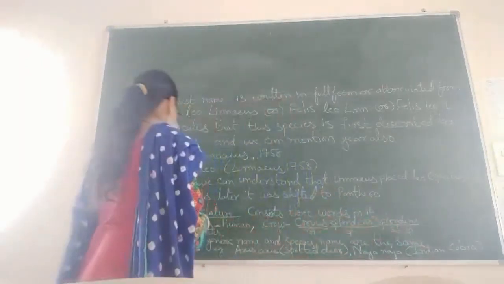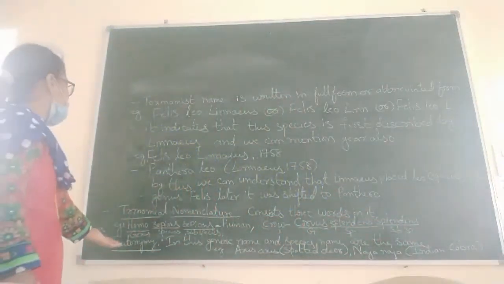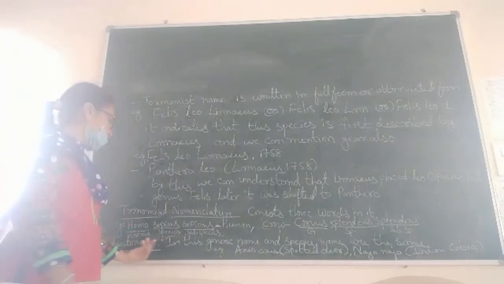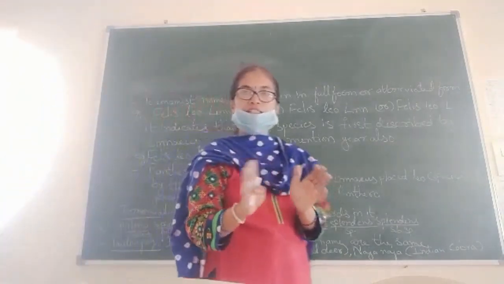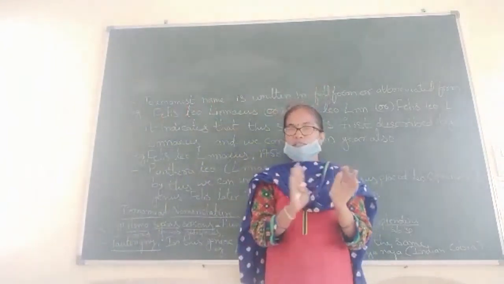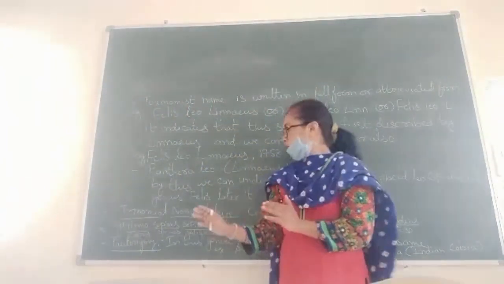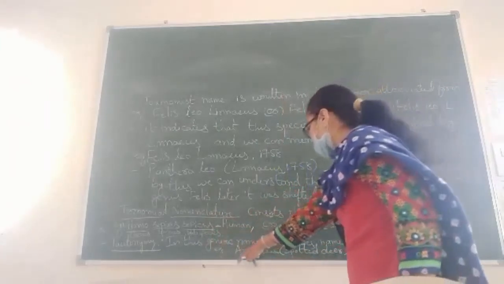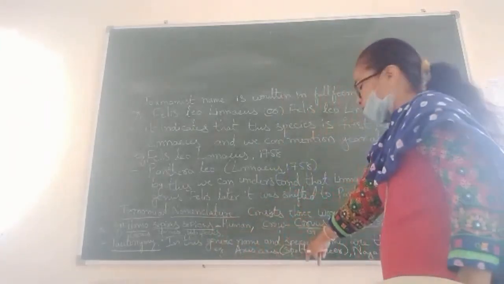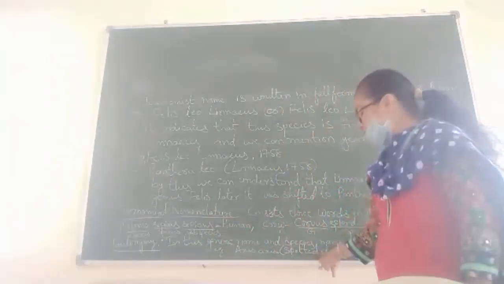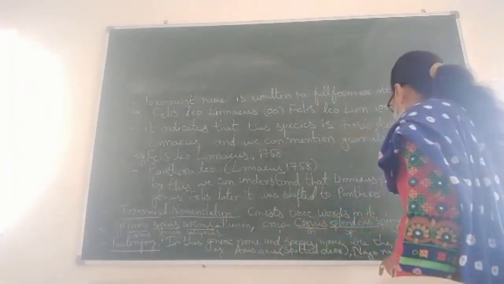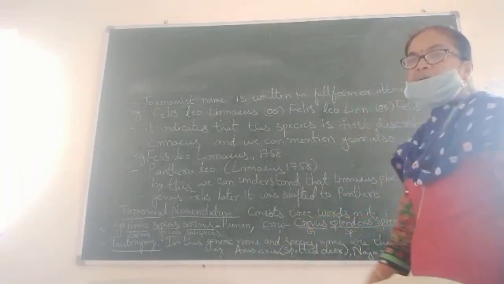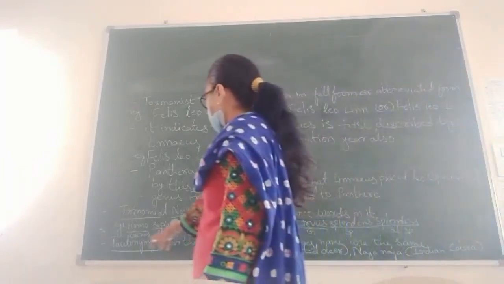Now we discuss tautonymy. In this, both the generic name and the species name are the same. They are called tautonymy. Here in this example, Axis. What is this? It is a spotted deer. The spotted deer is called Axis axis. And Naja naja is the Indian cobra. These are about the